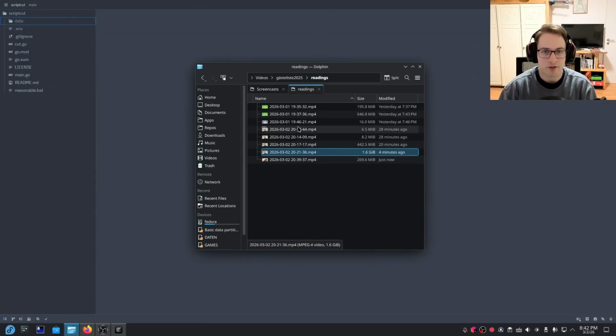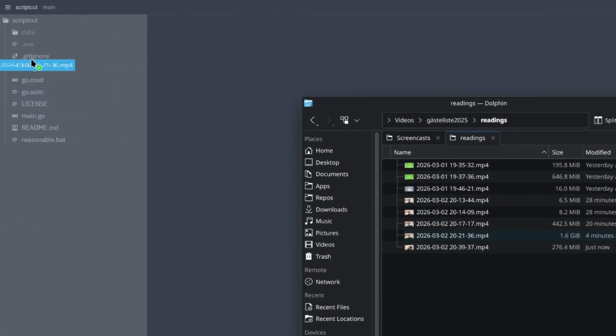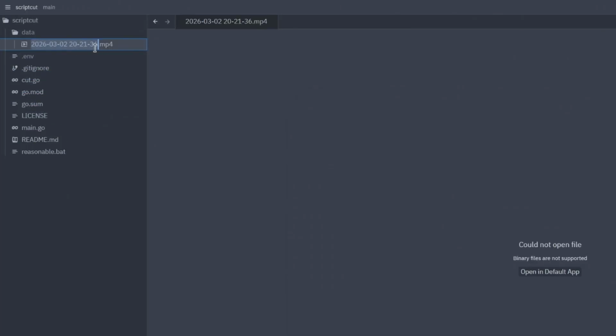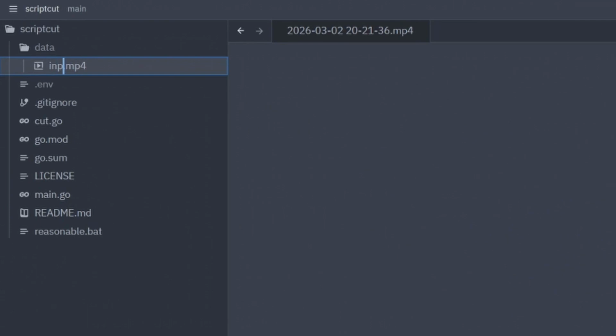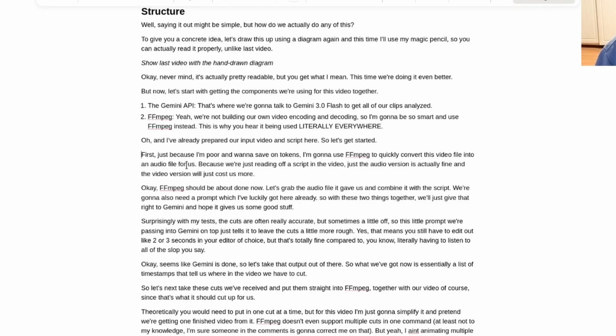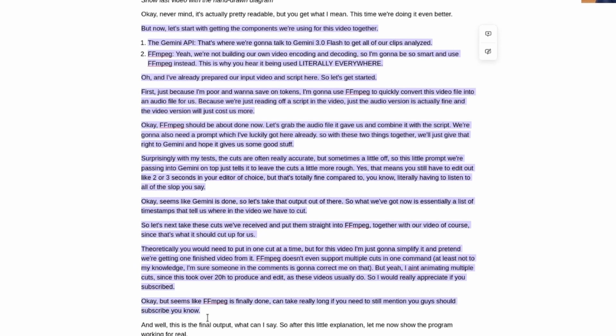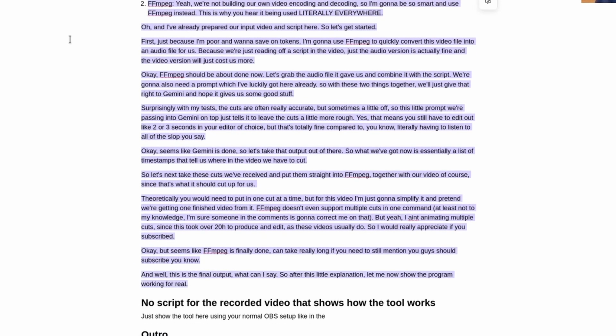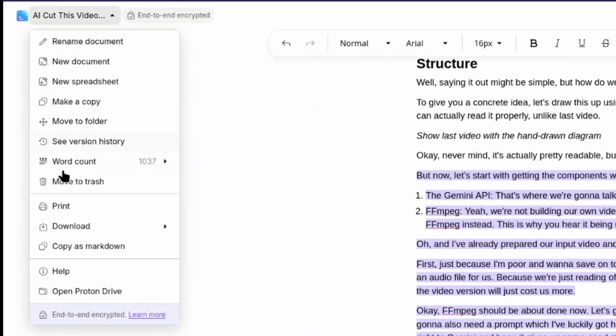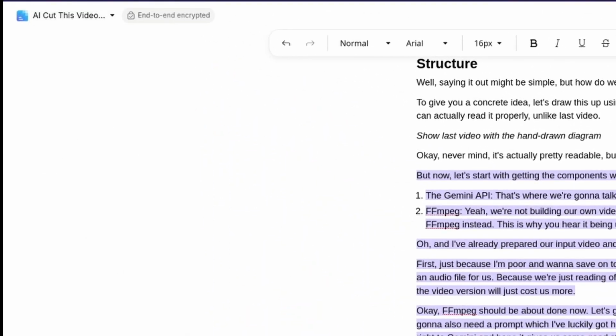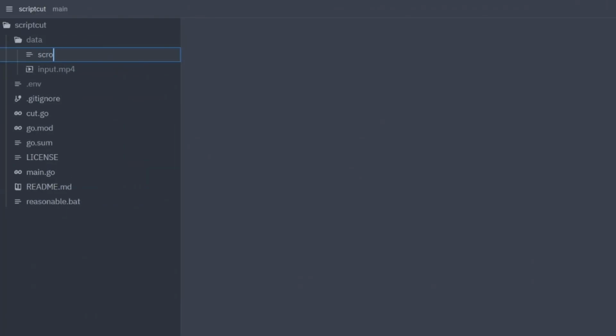So first thing we're gonna do is I'm gonna drag the video I just recorded right into this data directory in the script cut project, and I'm gonna just rename it input for clarity. Next, here's the script for this video you literally just watched. So I'm gonna just copy all of it, and I think we went into right here. So this is all of the parts, and then I'm gonna copy this as markdown, and then we're gonna make a new script.txt here.